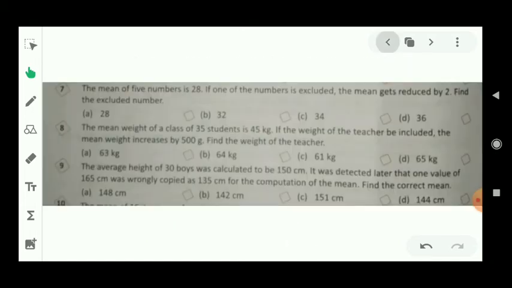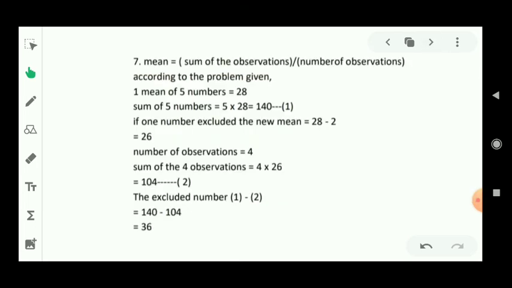Now students, let's see question number 9. The average height of 30 boys is calculated to be 150 centimeter. It was detected later that one value of 165 centimeter was wrongly copied as 135 centimeter. For the correct computation of the mean, find the correct mean. Let's see the solution of this question.